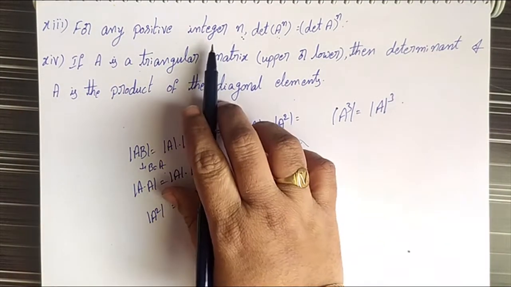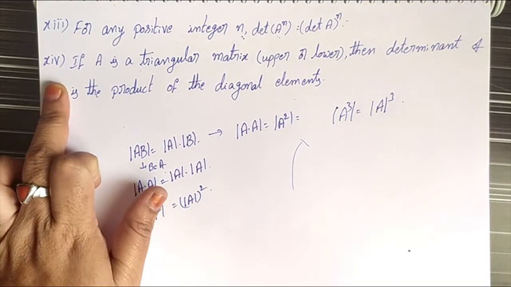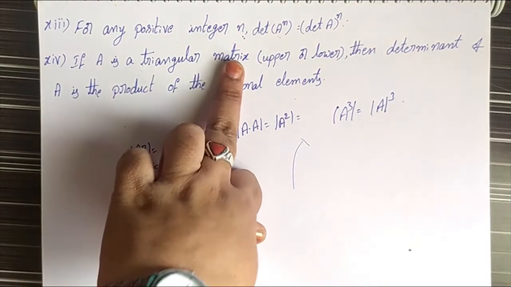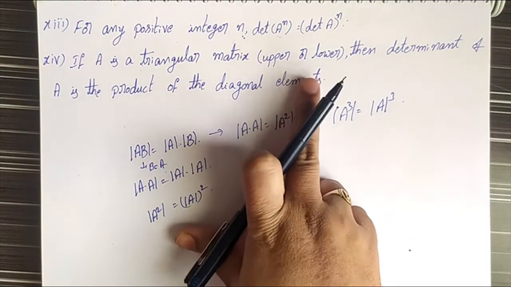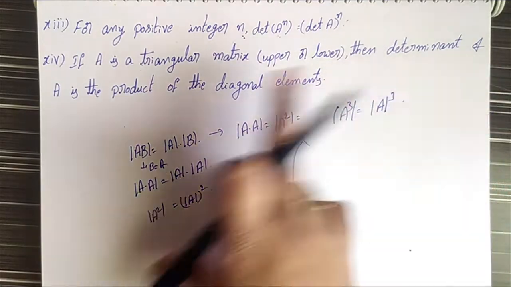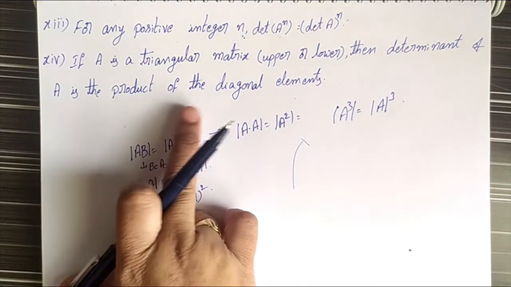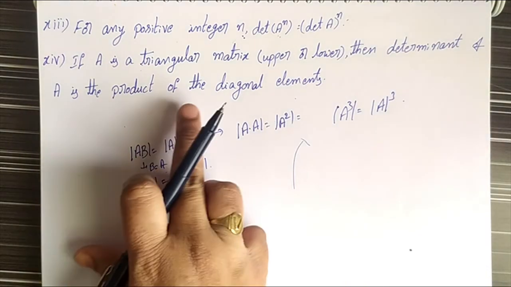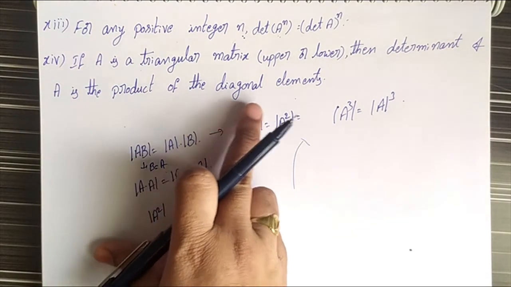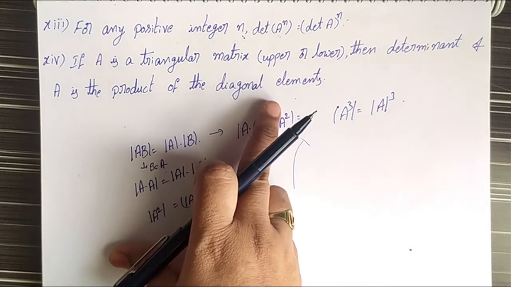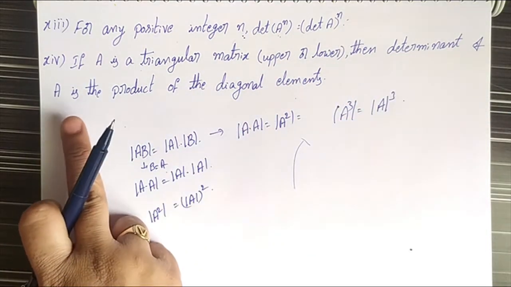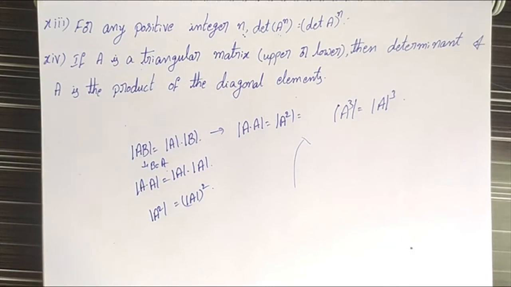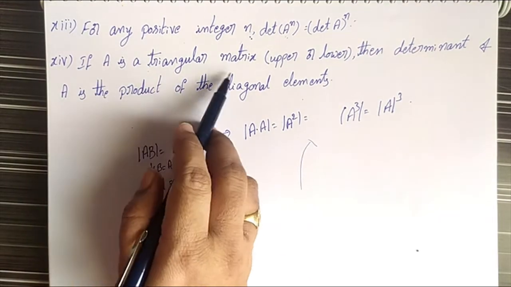for any integer n. Next, the last property, the 14th property, is that if A is a triangular matrix, that is an upper triangular or lower triangular, then the determinant of A is the product of the diagonal elements. If A is a triangular matrix, then the determinant of the matrix A is the product of the diagonal elements. The 14th property is if A is a triangular matrix.